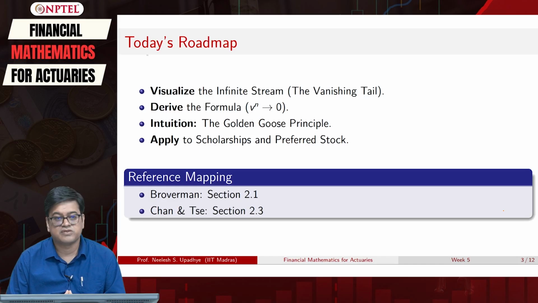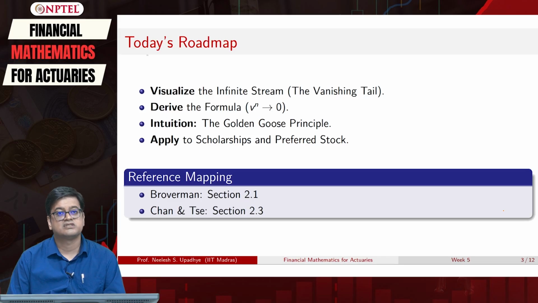As usual, the reference mapping is very clear. We have Broverman, The Mathematics of Interest and Credit, section 2.1, and Chan and Say, Financial Mathematics for Actuaries, section 2.3. You should read these sections to have an elaborate understanding of the topics that we are discussing today.